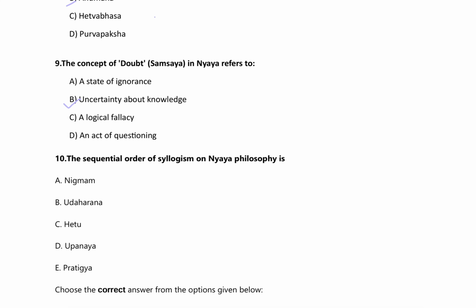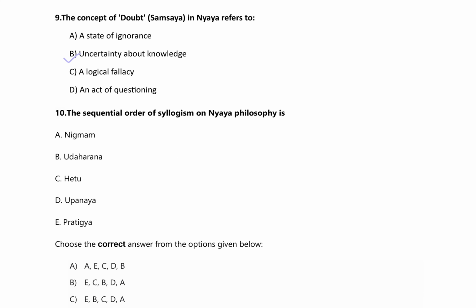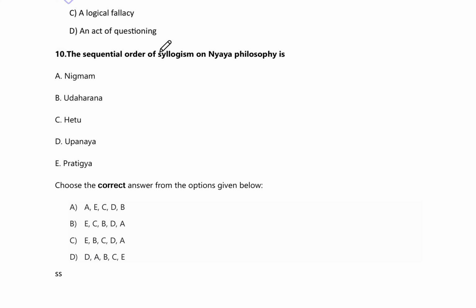Now we will go on to question number 10. The sequential order of the syllogism in Nyaya philosophy is: option A, nigmam, option B, udharan, option C, hetu, option D, upanaya, option E, pratigya.